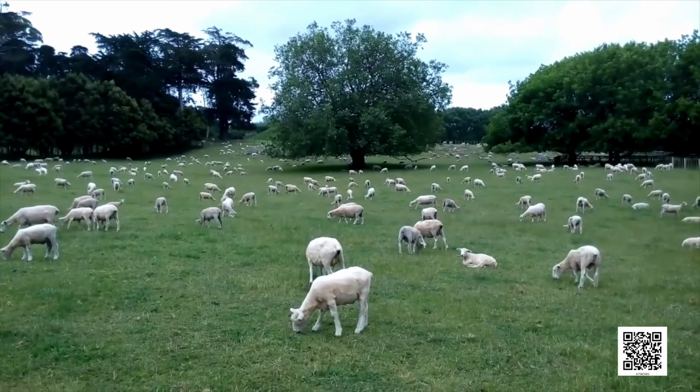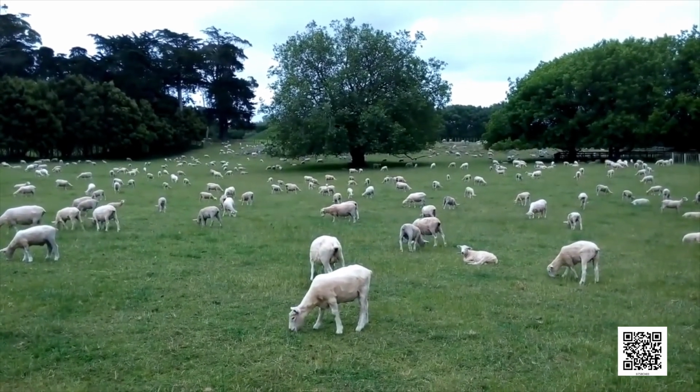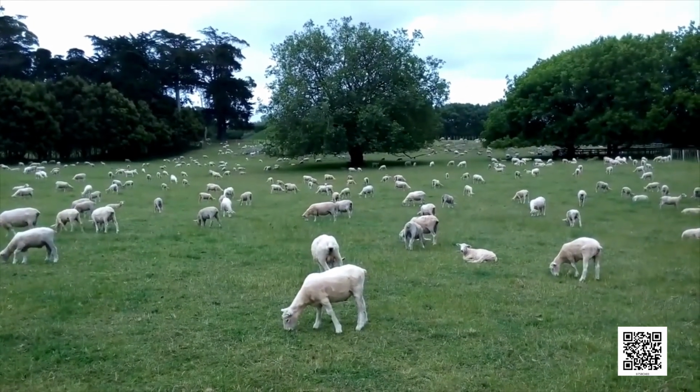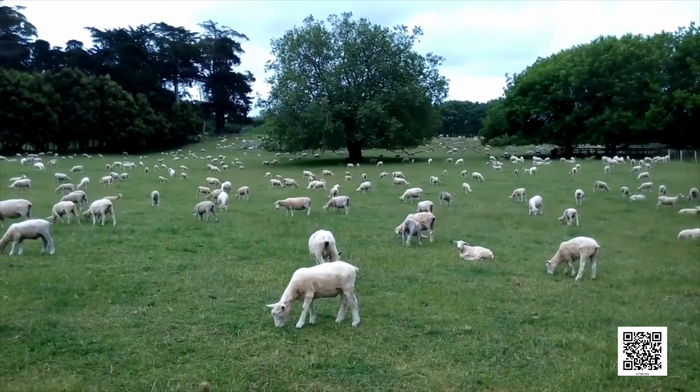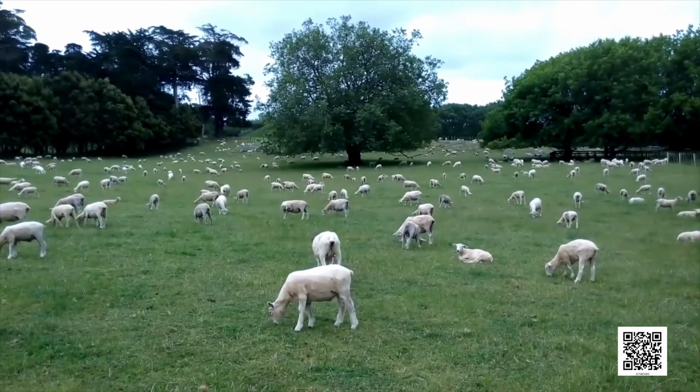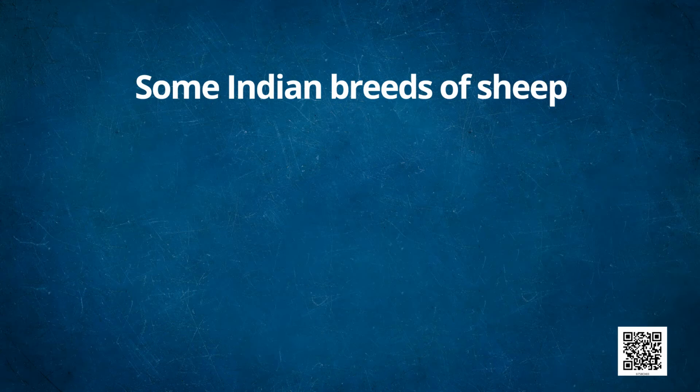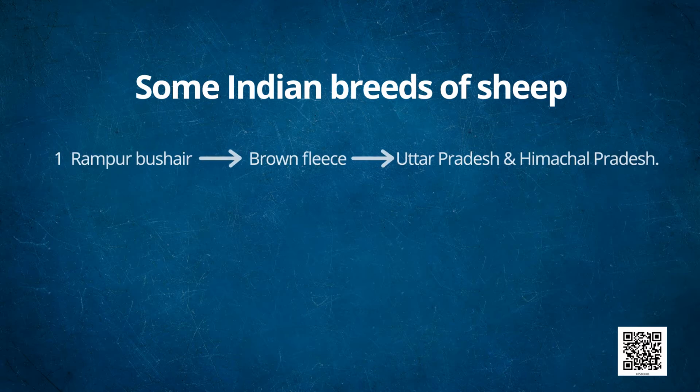Now children, let's see some Indian breeds of sheep. These are the names of some Indian breeds of sheep. First of all, Rampur Bushehr, from which we get brown fleece.